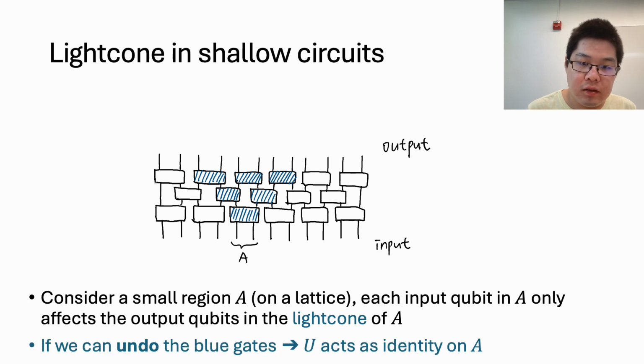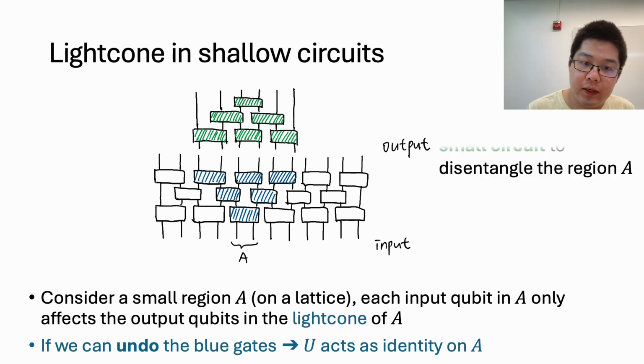Here is a naive thought: if we can somehow undo the blue gates by applying their inverse, then U will act only as identity on A, meaning that overall we have a smaller circuit to learn, which only acts on the rest of the qubits. But of course, we cannot do that because we don't know what the blue gates are.